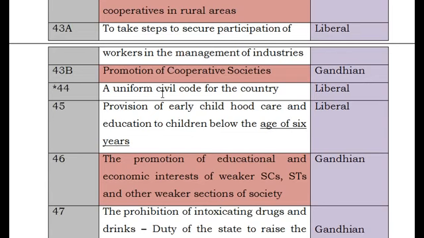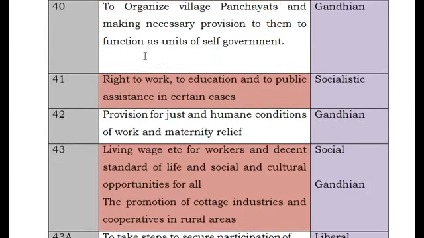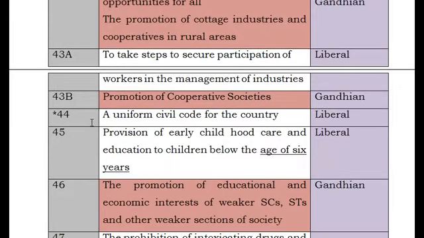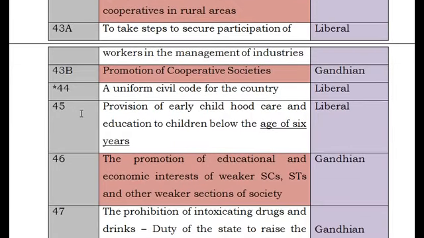Also you need to remember that Article 40 talks about village panchayats. This is also very important. Article 44 is also very important. And Article 45, this is very important, friends. Article 45 is the provision of early childhood care and education of children below the age of 6 years.